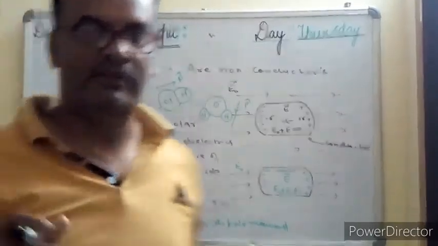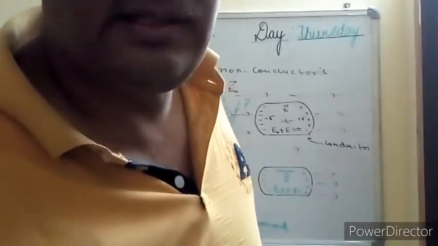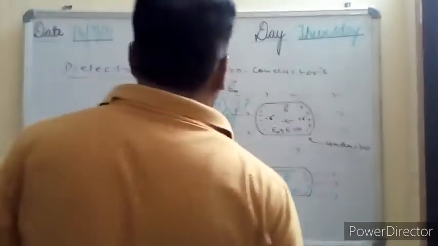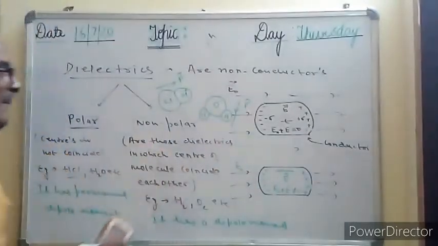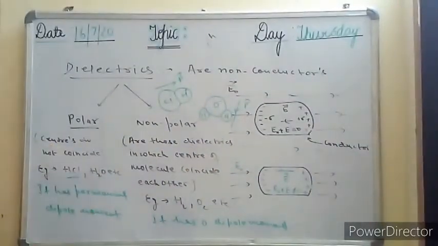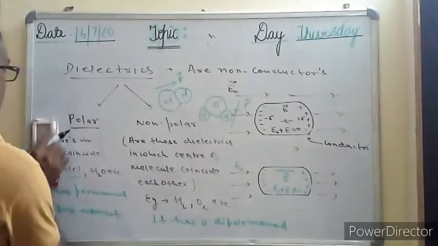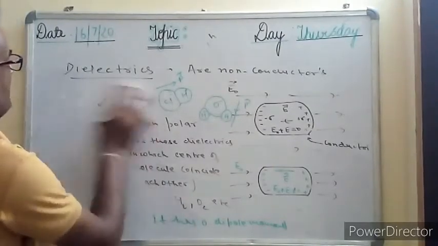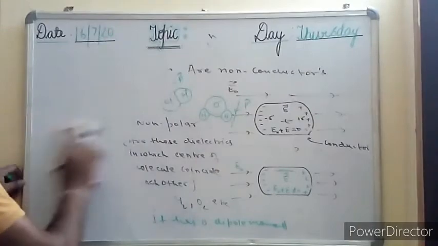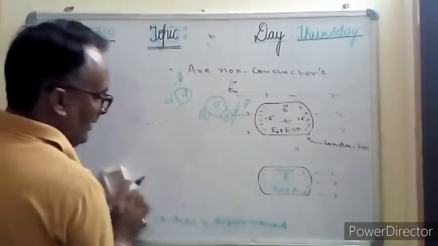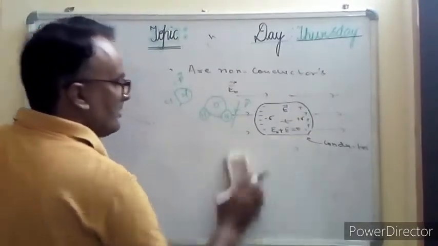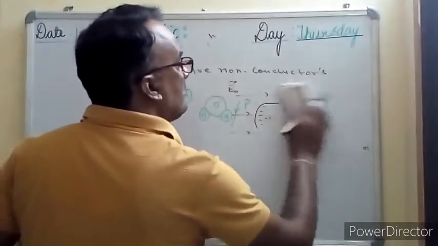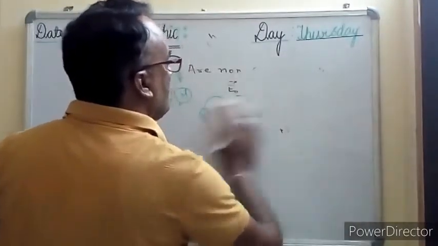So how they behave in the presence of electric field and in the absence of electric field, let us look into that. Okay, you please take the screenshot of this. So we come to the next, that is the behavior of these dielectrics, that is what the polar and the non-polar molecules do in the presence of the electric field and in the absence of electric field.